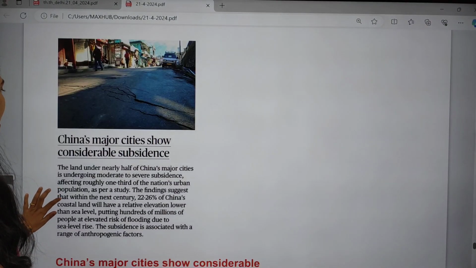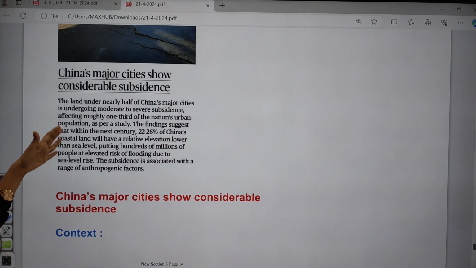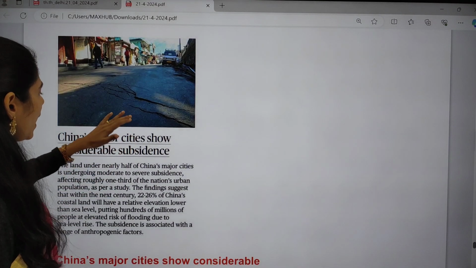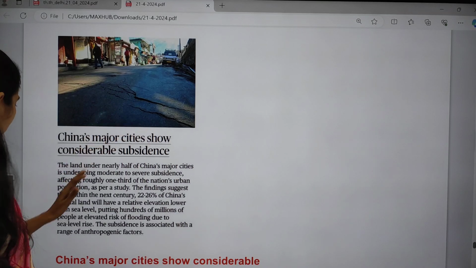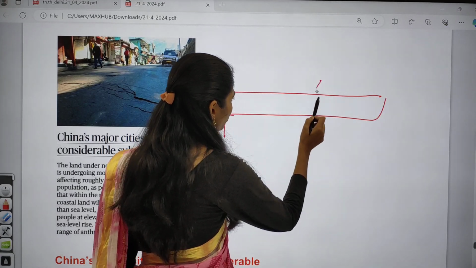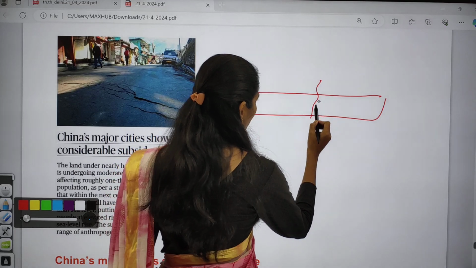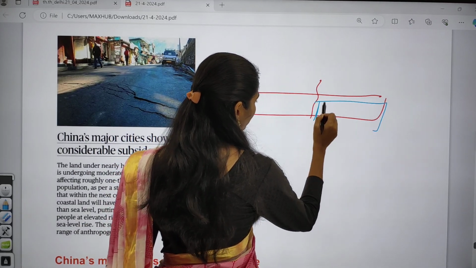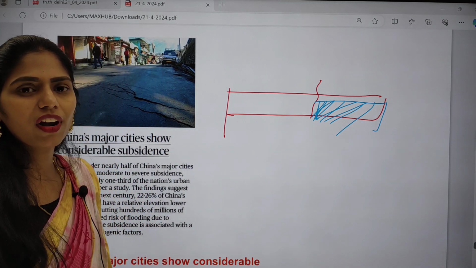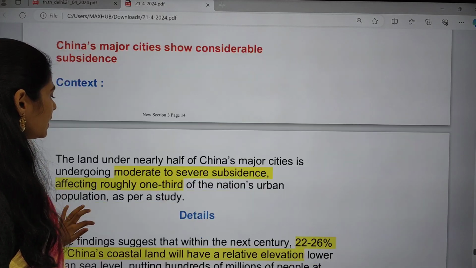Now let us see the next article. It is talking about China's major cities, which show considerable subsidence. If you see this image, there is cracking on the road and the land is coming down. I will draw the image so that you can understand. For example, this is the road, so cracks happen, and this area is coming down, sinking. For example, the sinking of Joshimath is also an example of land subsiding. Now let us see this article in detail.